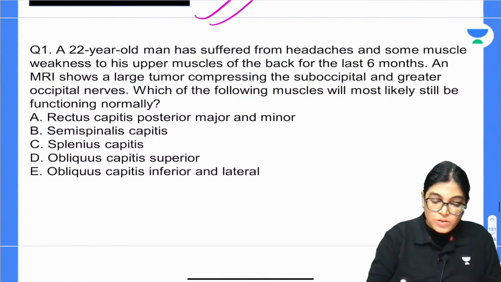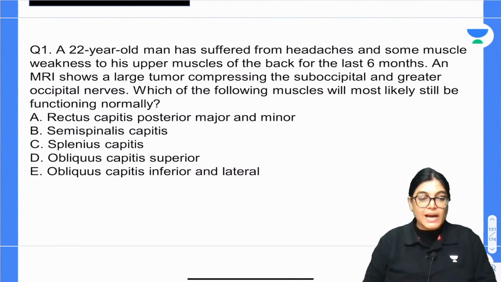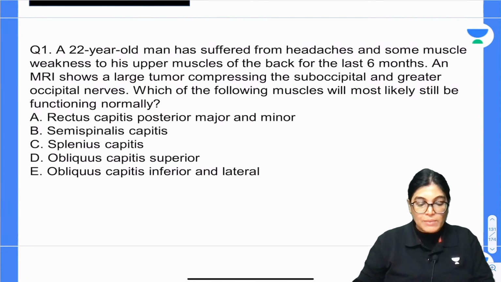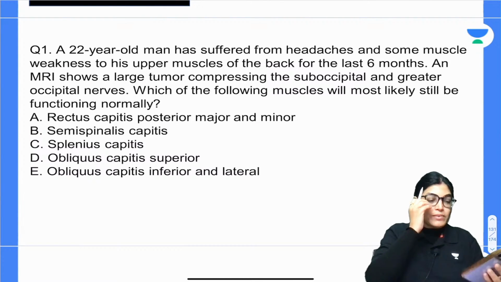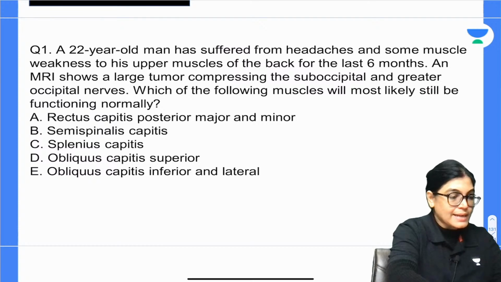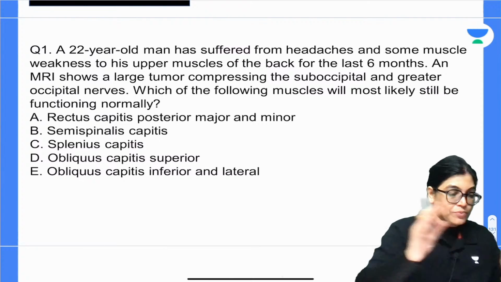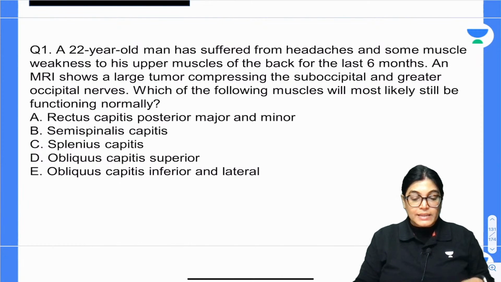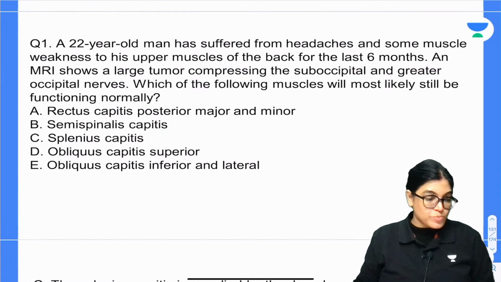My dear aspirants, let's start with the MCQ session. Let's start with the first MCQ of today's session. First MCQ, all the best. I will wait for you for 30 seconds only, my dear aspirants. Otherwise, I will come up with my own explanation.